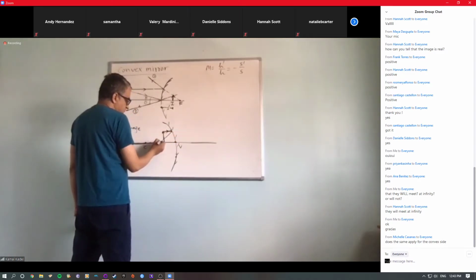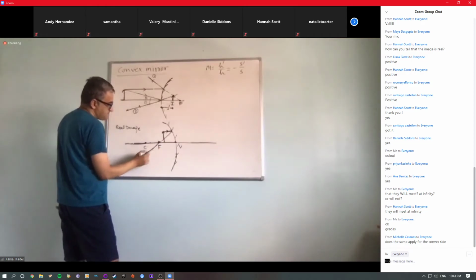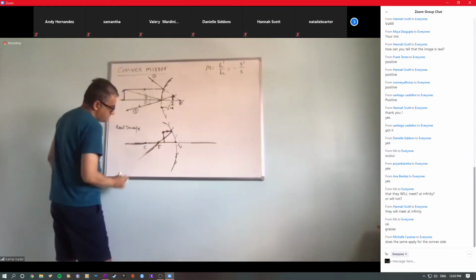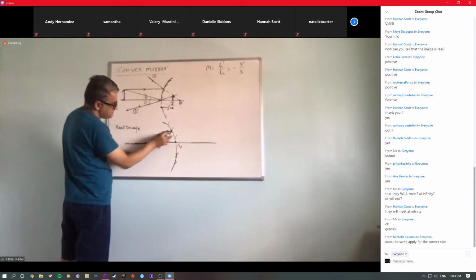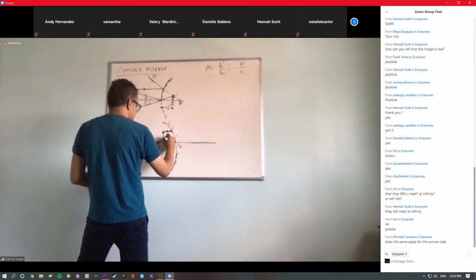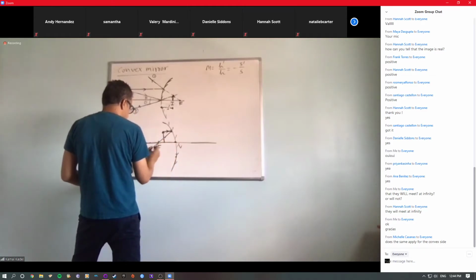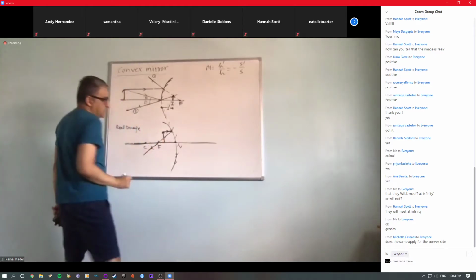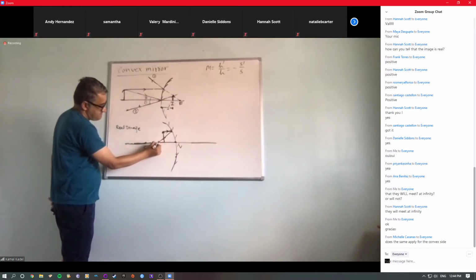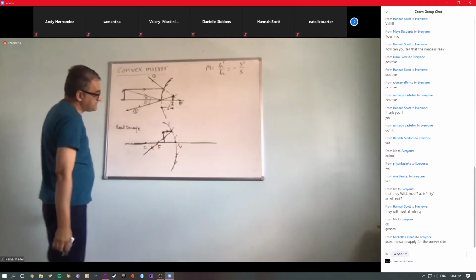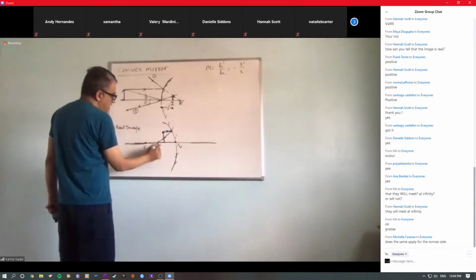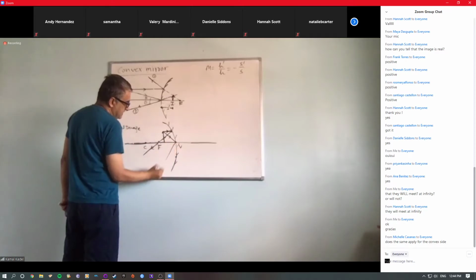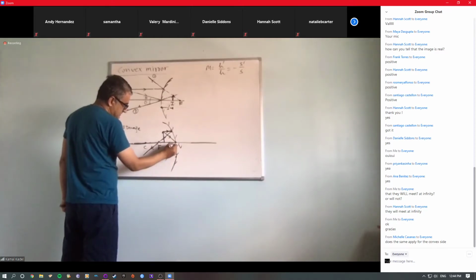This ray will pass through the focus. Now we can also draw a ray that strikes here, and then this will be reflected back, making the same angle like this.